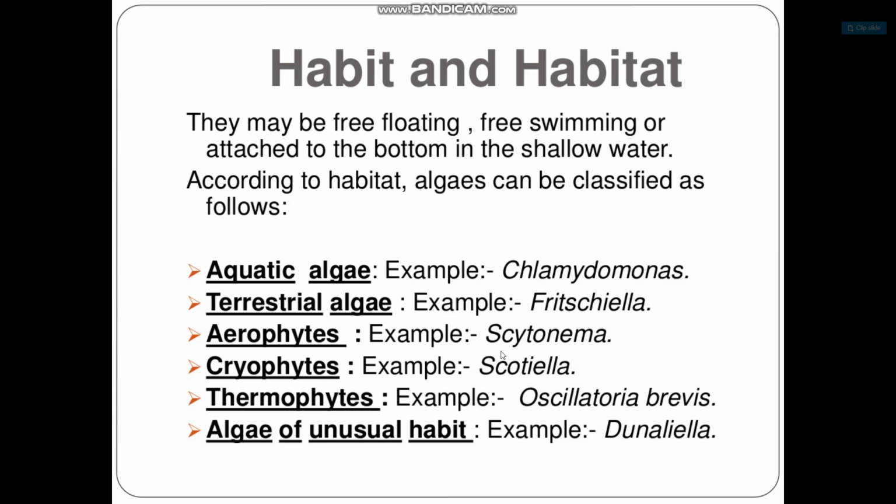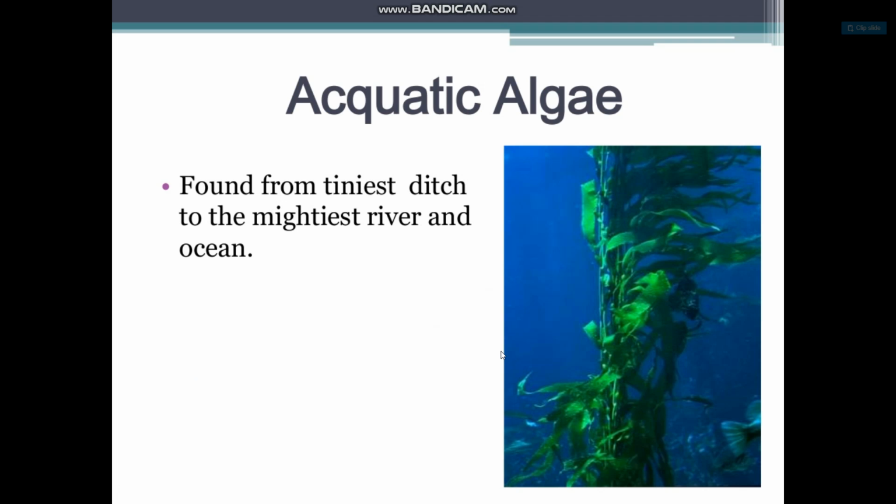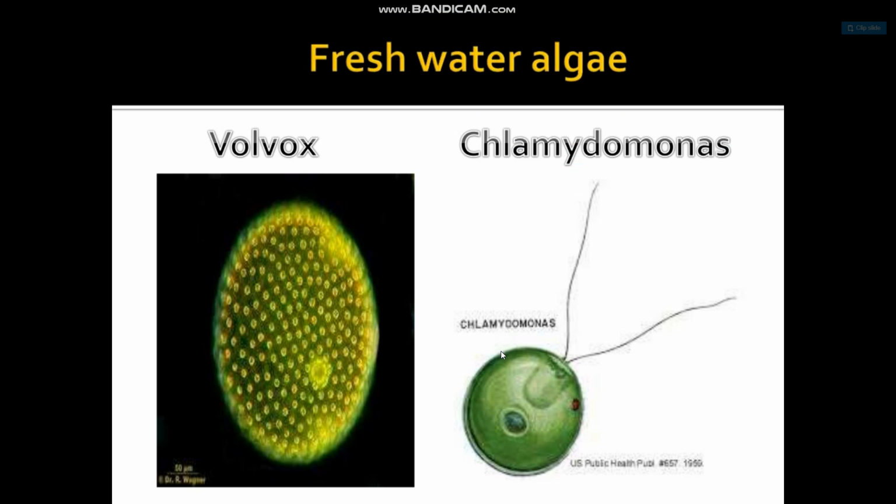water. According to habitat, algae can be classified as follows: aquatic algae, for example, Chlamydomonas; terrestrial algae, example, Fritschiella; aerophytes, example, Cytonema; cryophytes, example, Scotiella; thermophytes, example, Oscillatoria brevis; algae of unusual habitat, example, Junalia. Aquatic algae are found from the tiniest ditch to the mightiest river and oceans.